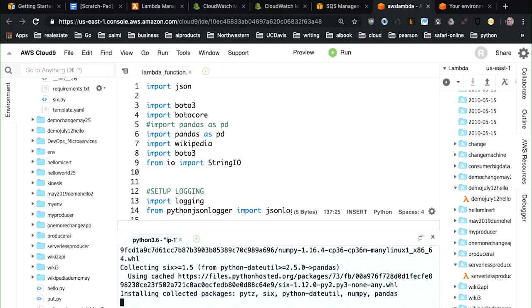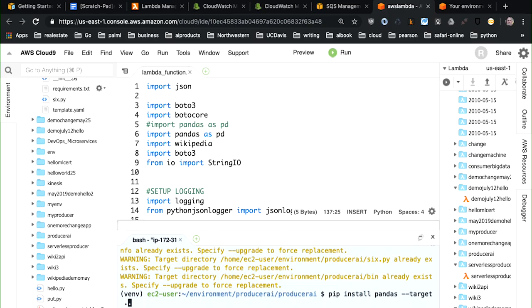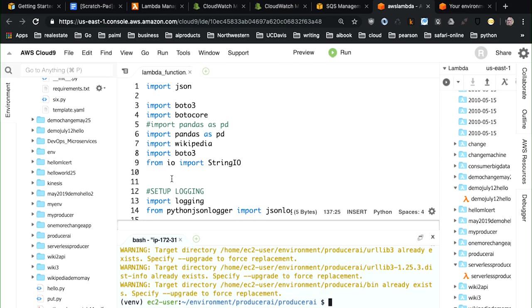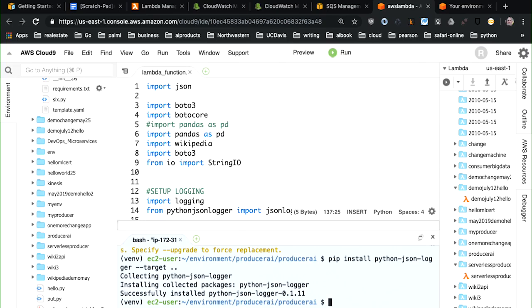Okay. And I'm also going to need to install this Wikipedia library. So let's go ahead and install Wikipedia. Okay, and then there's also going to be the need to install Python JSON logger. That's that JSON logging library that we're using. Okay, Python JSON logger. Great.